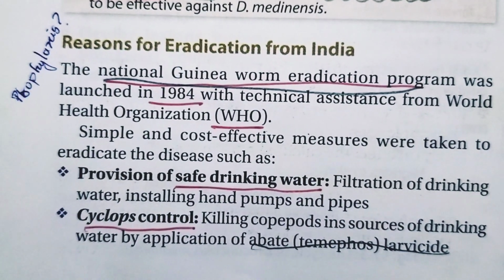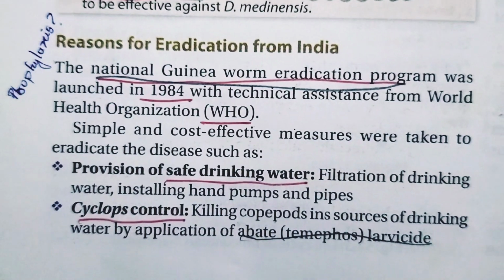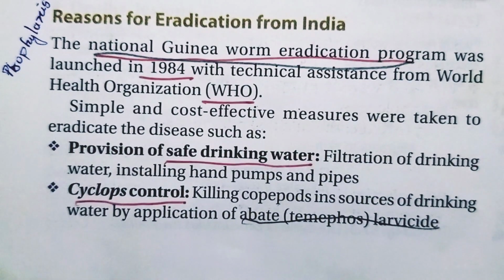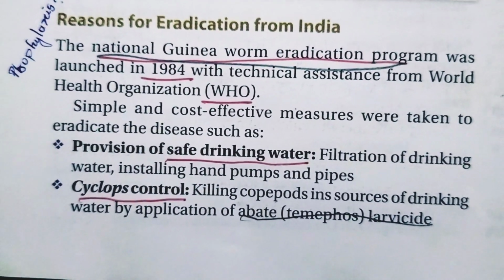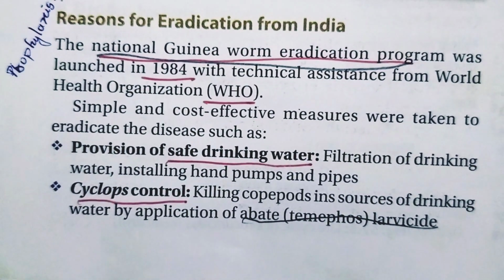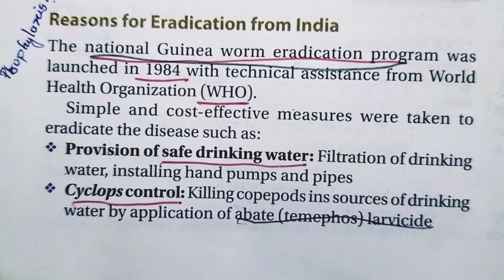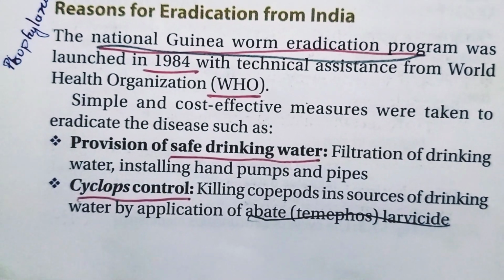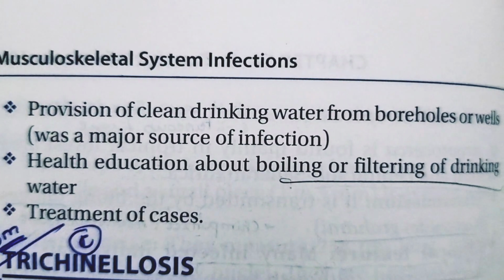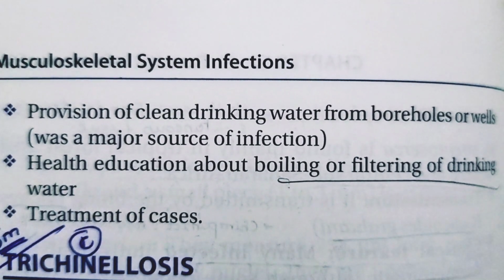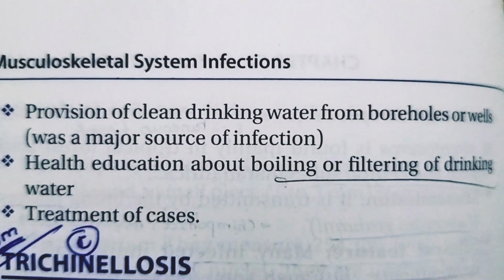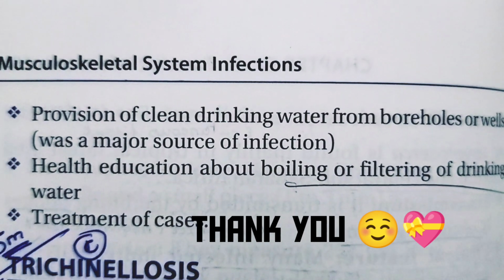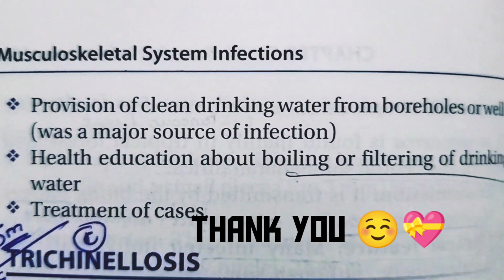Dracunculiasis was eradicated from India through the National Guinea Worm Eradication Program, which was launched in 1984 with technical assistance from the World Health Organization. In that, cost-effective measures were taken, that is provision of safe drinking water, the water was filtered, and hand pumps and pipes were installed. Cyclops were controlled by killing the copepods in the surrounding water. There was provision of clean drinking water from borewells, health education for boiling and filtering the water, and treatment of cases. Always, prevention is better than cure.